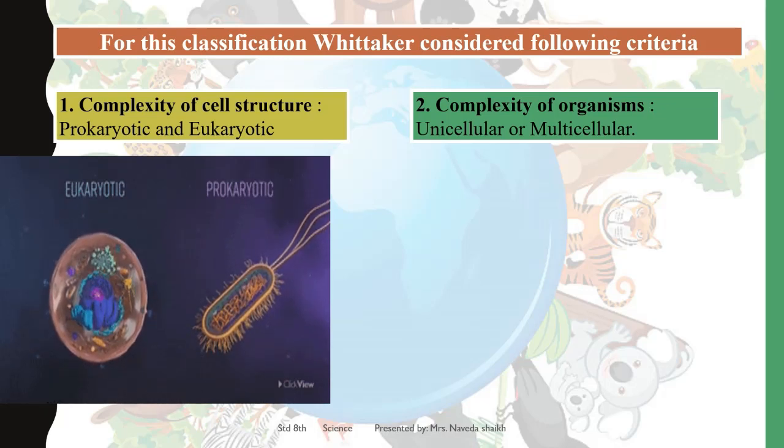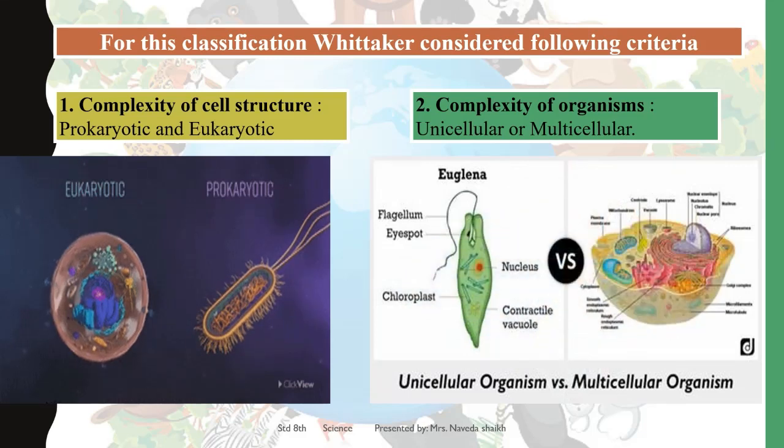The prokaryotic cell is not that complex as compared to the eukaryotic one. Okay, we have finished learning about the cell structure. Now after the cell structure, we go on to the organism. Now organism is multicellular or unicellular. You know, unicellular means comprising of one cell and multicellular means comprising of more than one cell. Okay, so multicellular.